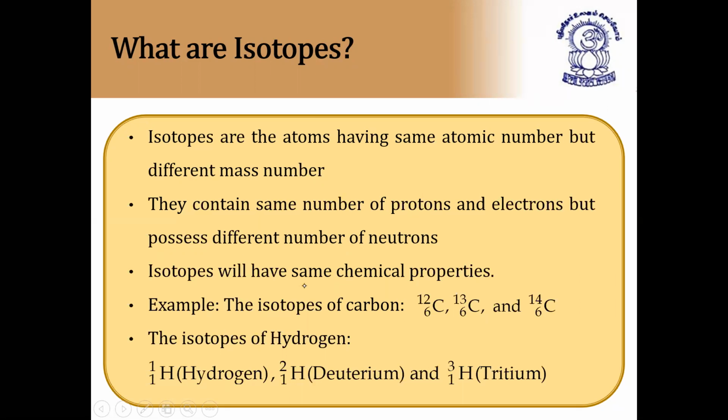Isotopes will have the same chemical properties because they represent the same element. We cannot say other elements' isotopes. So isotopes will be of the same element only. For example, the isotopes of carbon: we have carbon 12, carbon 13, carbon 14.